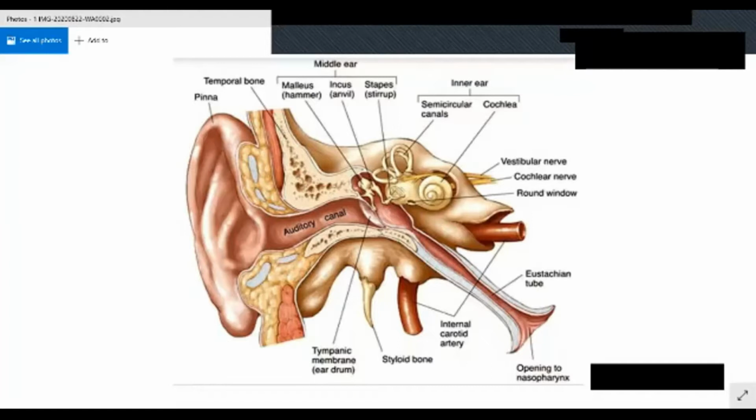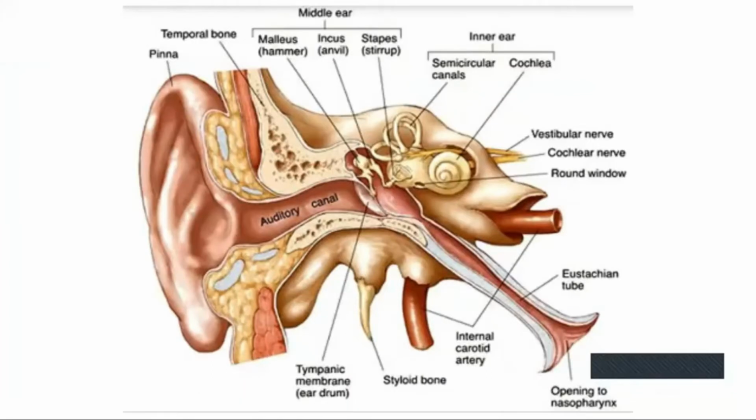So the ear is divided into three sections: external ear, middle ear and internal ear.